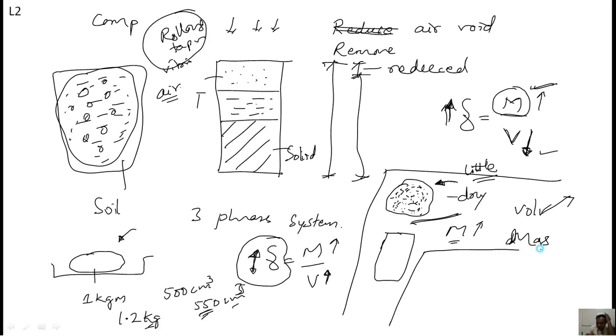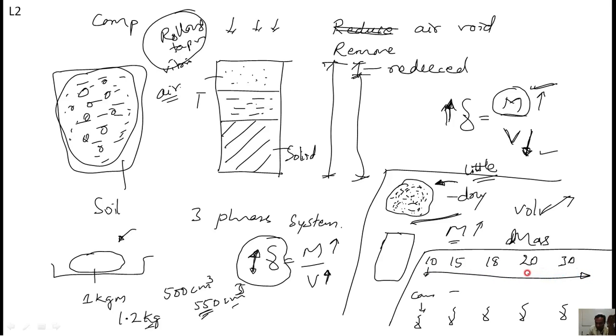Let us consider here only, I will explain. Take about 10% of water, add to the soil and compact it. Check the density. 15% you add, compact it, check the density. 18% you add, check the density. 20% add, check the density. 30% add, check the density. Like that, he is playing with the soil. Every time he is increasing the water content, means moisture, that water added, and he is just checking the density.